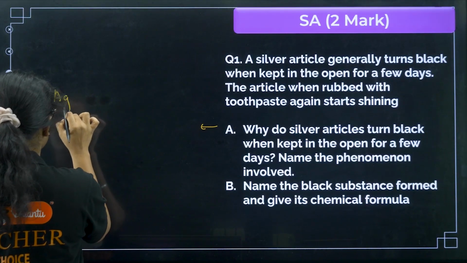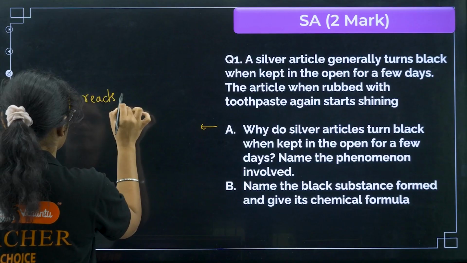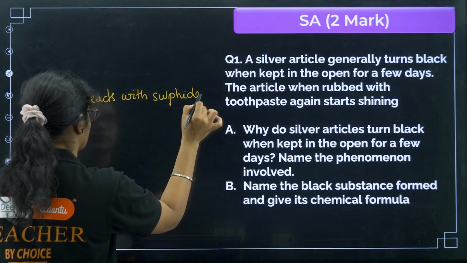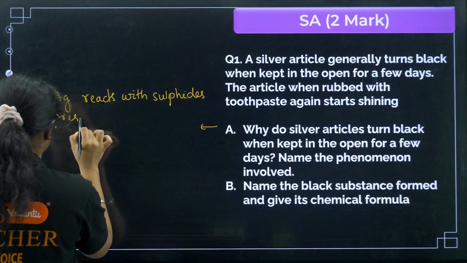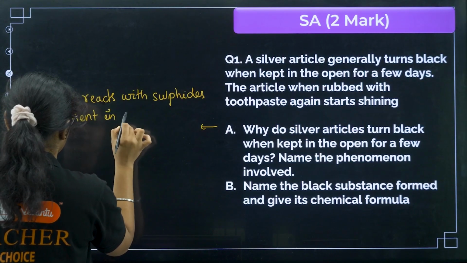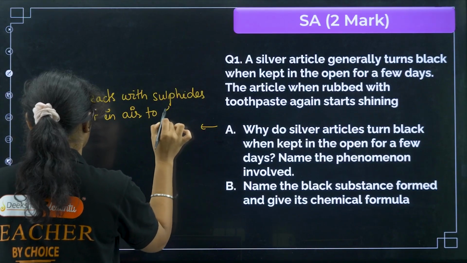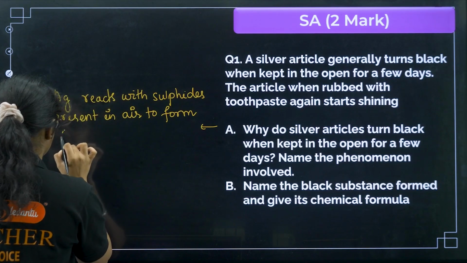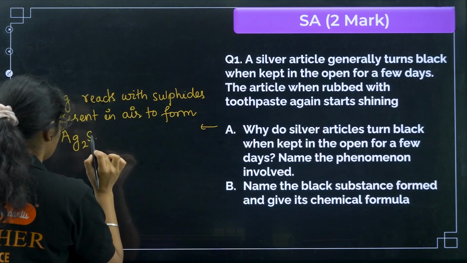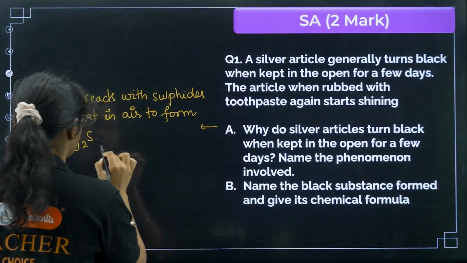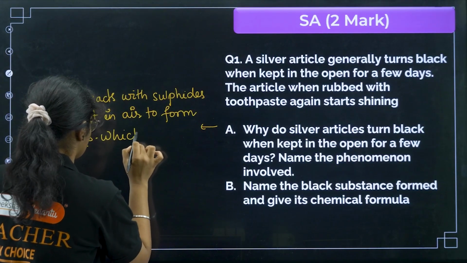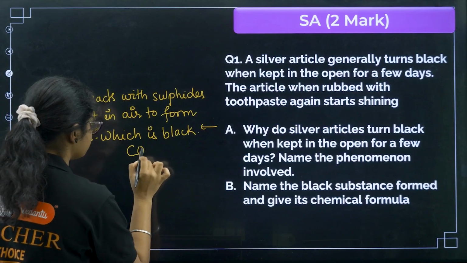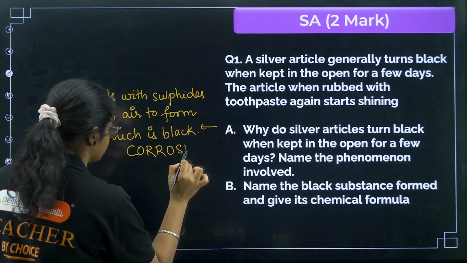Silver reacts with sulfides present in air to form silver sulfide, which is black in color. Now what is this phenomenon called? This phenomenon is called corrosion.